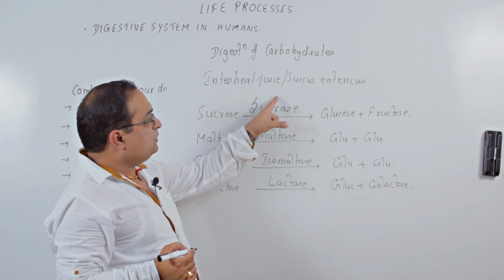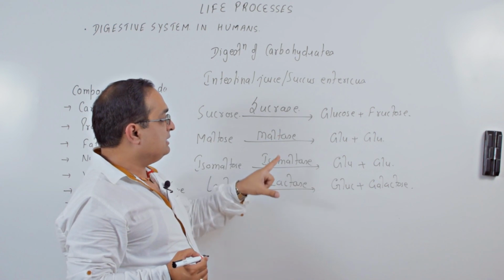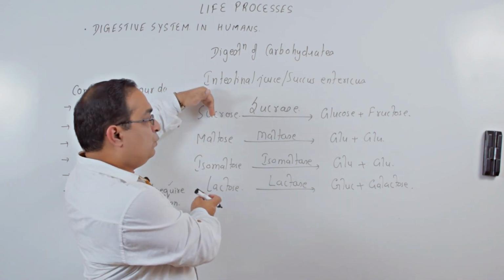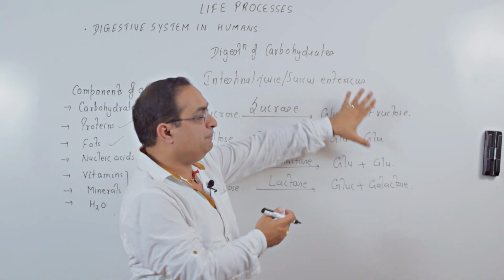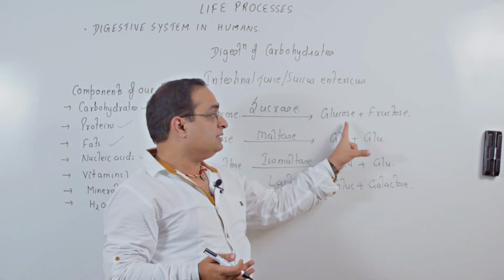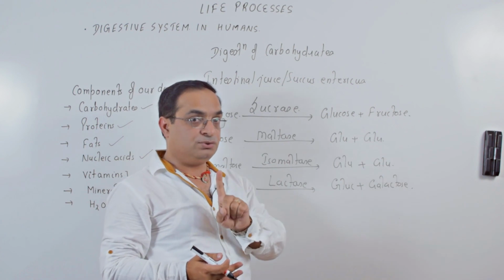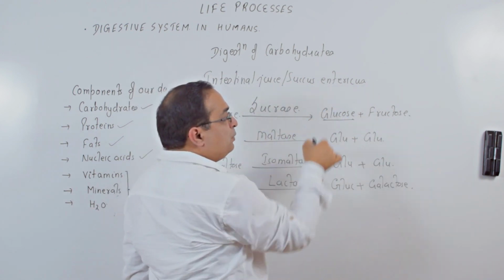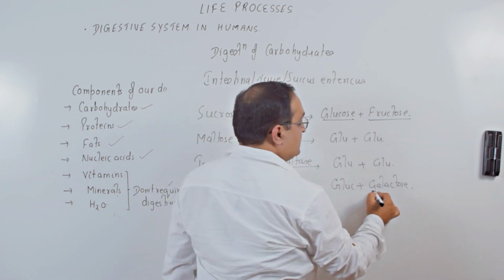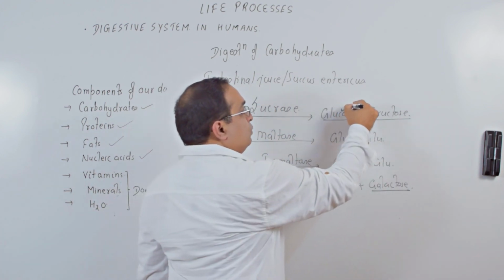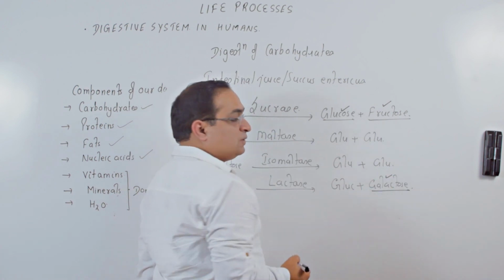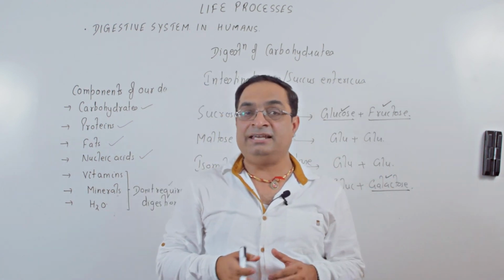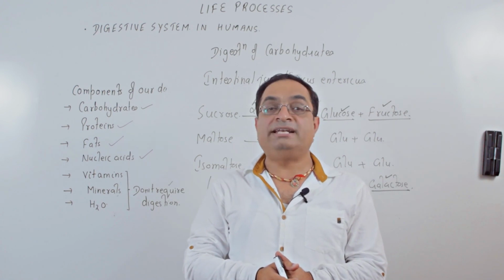So intestinal juice has these enzymes sucrase, maltase, isomaltase, lactase. These enzymes act on these food components and break them into simple monosaccharide units. These are monosaccharides. Saccharide refers to sugar. Now see, whatever carbohydrate we eat, the end product is glucose, fructose and galactose. This glucose, fructose and galactose are the simple monosaccharide units which are absorbed easily through the villi of small intestine.